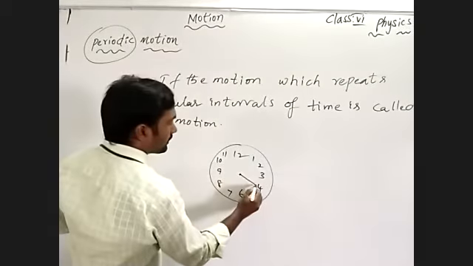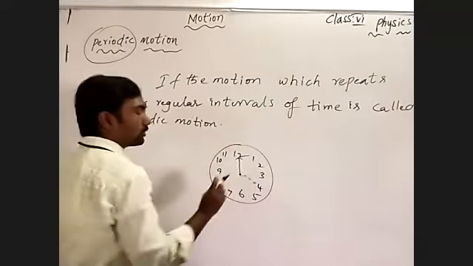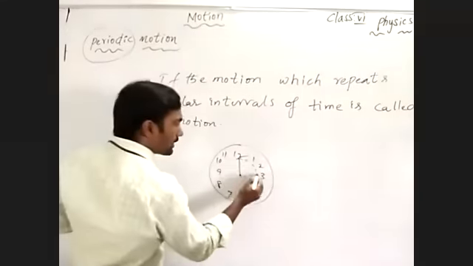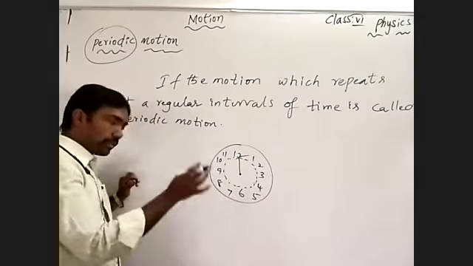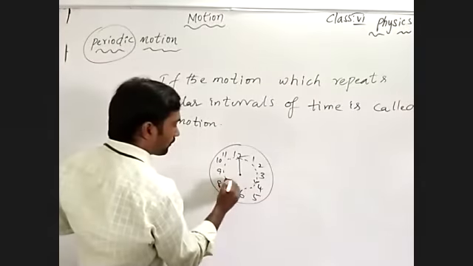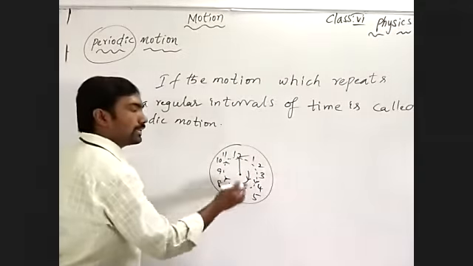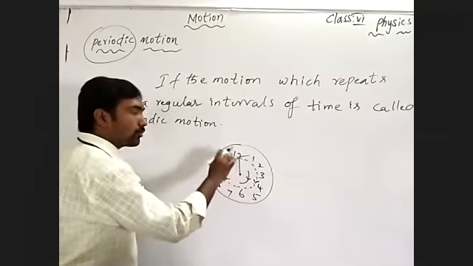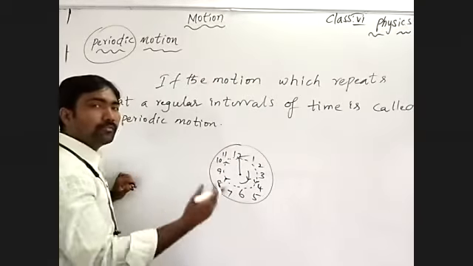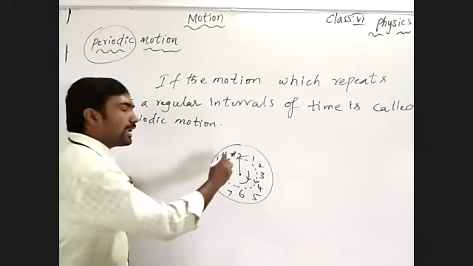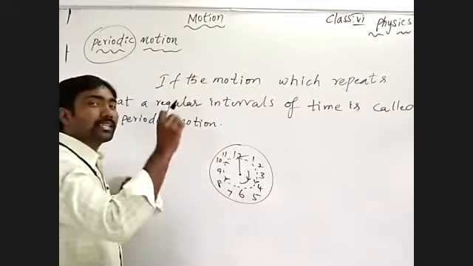So the second hand starts from 12 and finishes one complete revolution or complete rotation. To finish one complete rotation, the second hand in a clock takes the same time for regular intervals. Means for any number of rotations around the clock, each and every rotation takes the same interval of time.